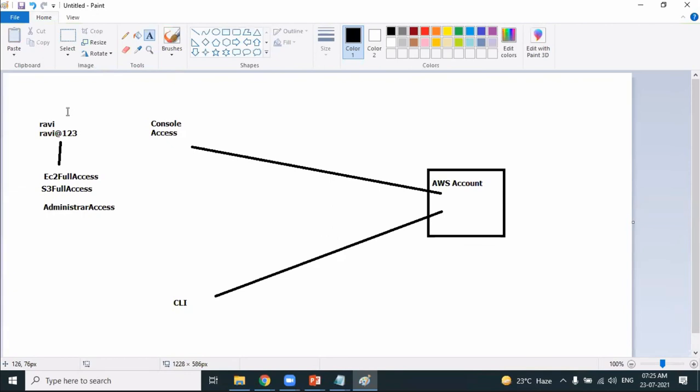For example, one client will have only one root user, and it's very difficult for one root user to manage all the IAM user creations. So when you provide administrator access to a particular user, he can act as an administrator. So Ravi becomes an administrator now. Ravi can create IAM users, create groups, delete users, and delete groups. Whatever the root user can do, Ravi can do, because Ravi has been assigned the administrator access policy. This is a special policy. When you provide this policy to a user, this user will work as an administrator.